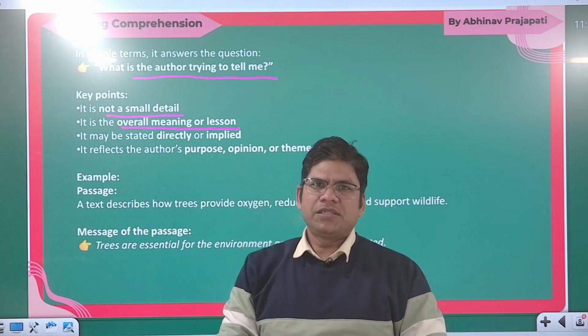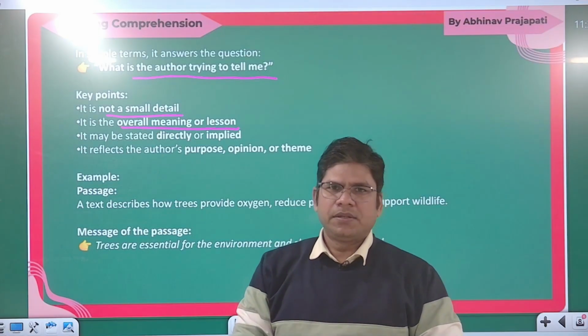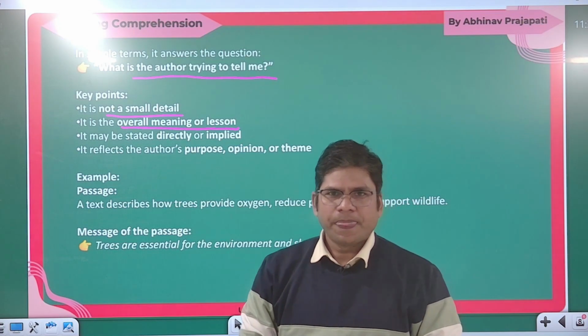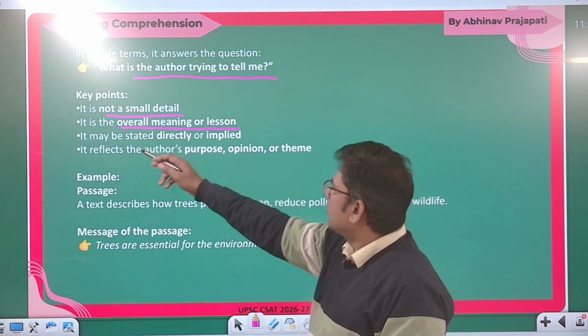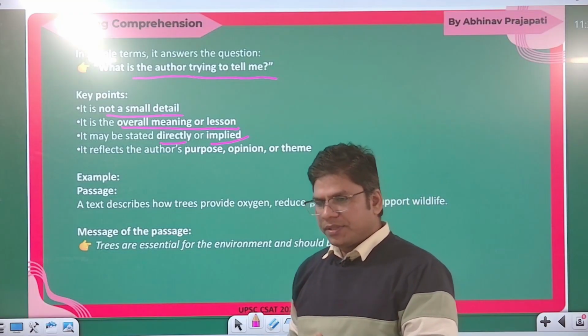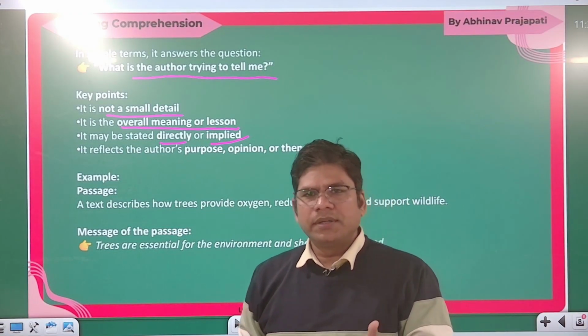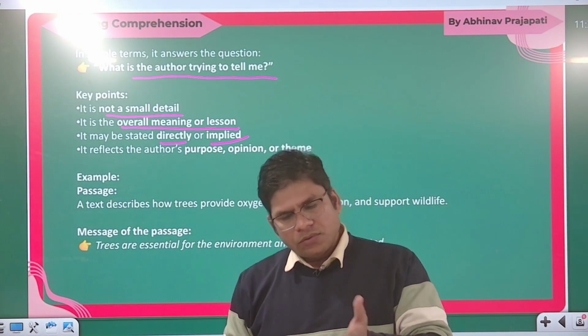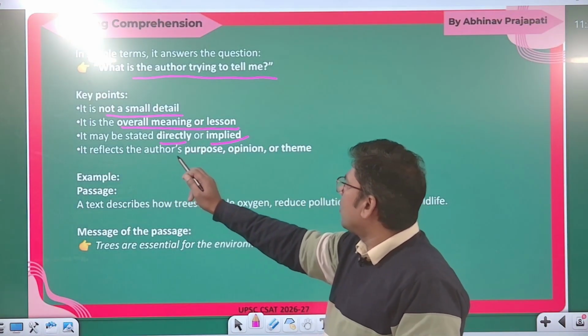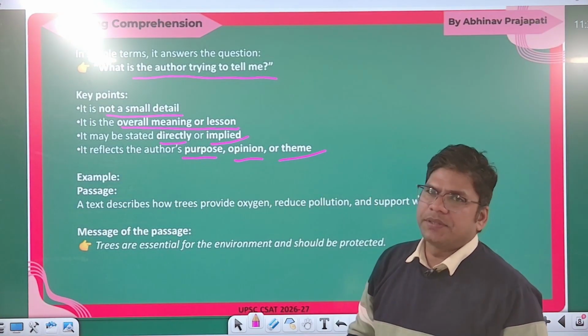That is the message of the passage. That is the purpose of the passage. Why has the author written this passage? Okay, so it may be stated directly or implied. What the author wants to say will either be directly mentioned or implicit. It reflects the author's purpose, opinion and theme of the passage.